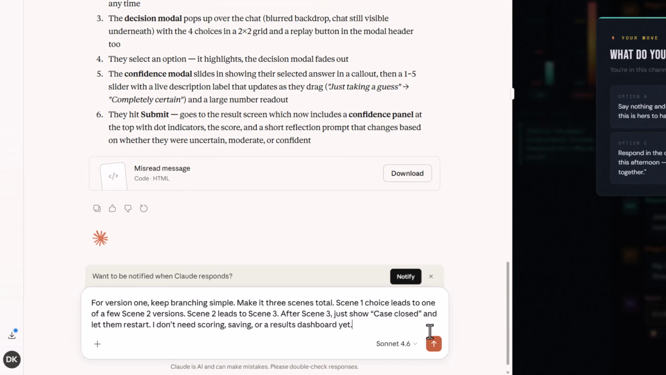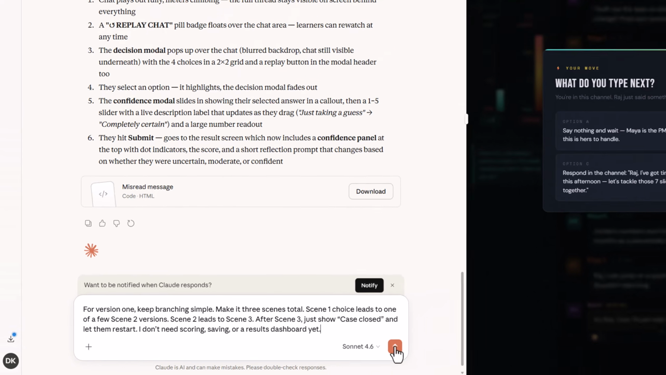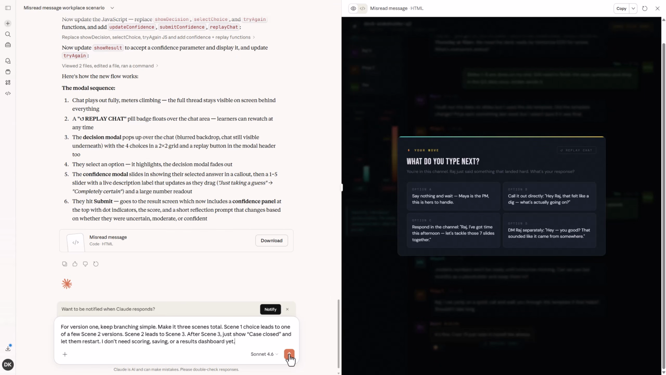Okay, so for version 1, we're going to keep our branching simple. Make it 3 scenes total. Scene 1 choice leads to one of a few scene 2 versions. Scene 2 leads to scene 3. After scene 3, just show case closed and let them restart. No scoring, saving, or results dashboard yet. We're not going to worry about that, and we're going to keep everything in here together.